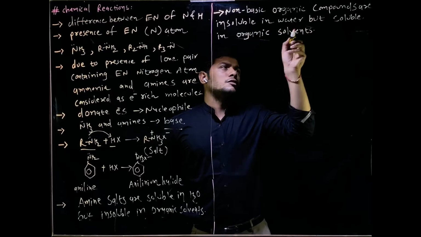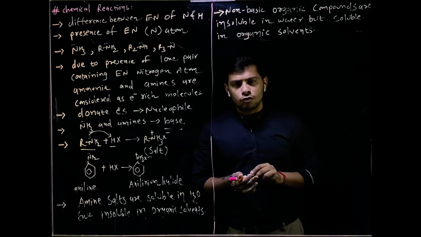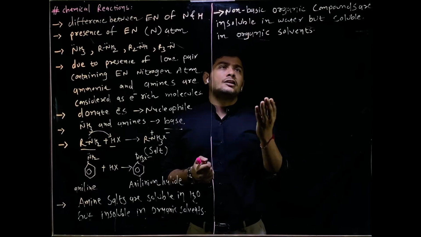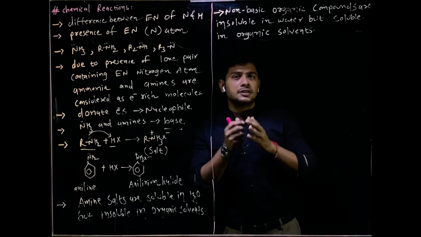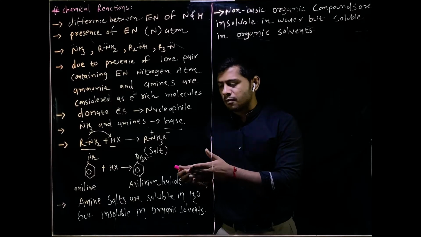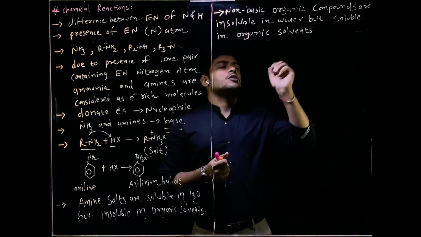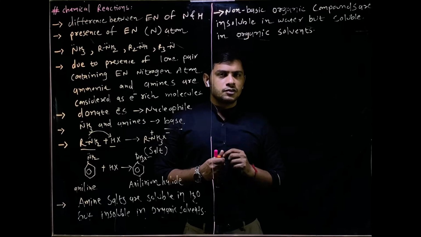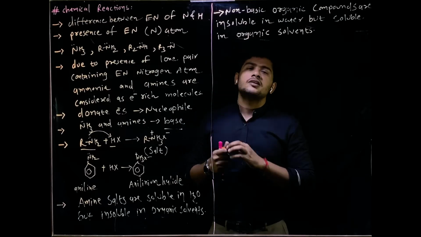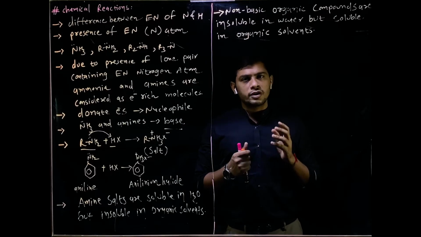General organic solvents. We know ether, acetone, fine. These are an alcohol. These are general organic solvents. And this is the basis for the separation of these amines from non-basic organic compounds. This is the most important concept in chemical reactions.